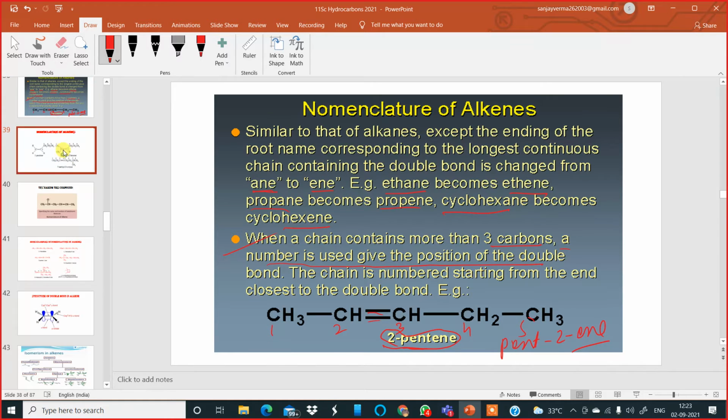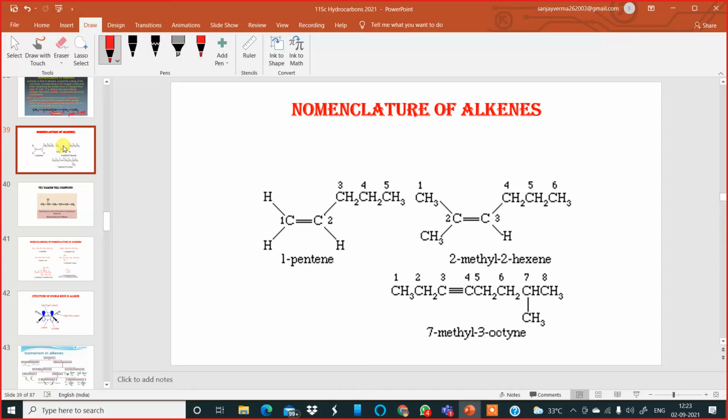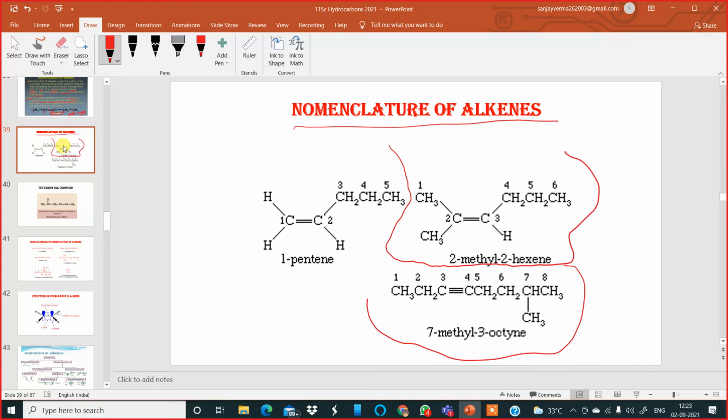Now coming to some examples of nomenclature of alkenes. You can see on your screen I have given only selected examples which are generally asked in your class 11 final exam as well as the competitive examinations. If you look at this, numbering has been done from here 1, 2, 3, 4, 5. So it is 1-pentene or pent-1-ene. The second one, numbering is done from this carbon atom. So 1, 2, 3, 4, 5, 6. It is hexene. So you can name it as 2-methylhex-2-ene, 2-methylhex-2-ene.